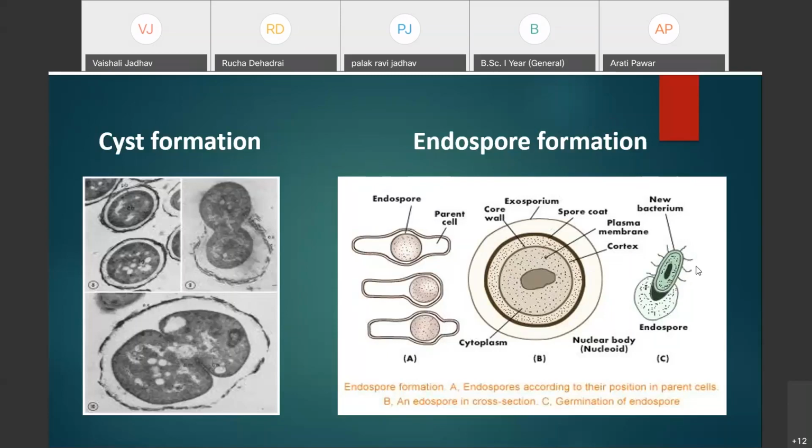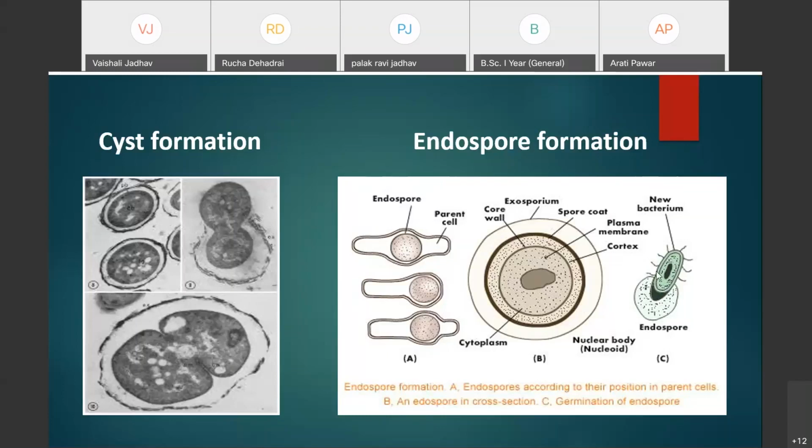It will trigger the metabolic reactions inside the endospore. Due to the imbibition of water, they absorb moisture and swell, and ultimately their coat layers, the spore coat and the exosporium, get ruptured, and the new cell grows out from the endospore.